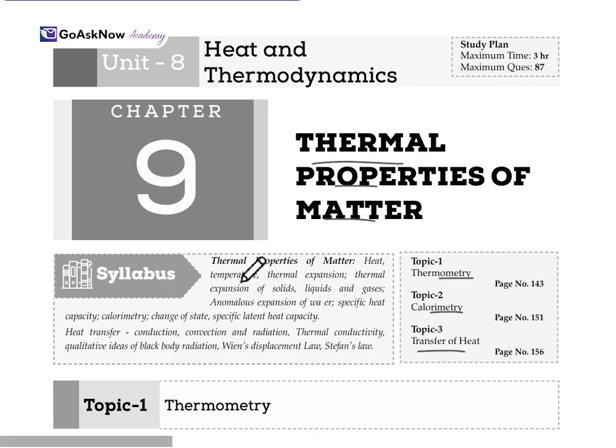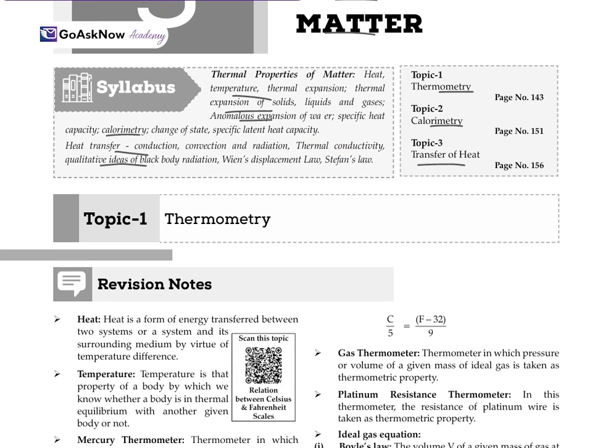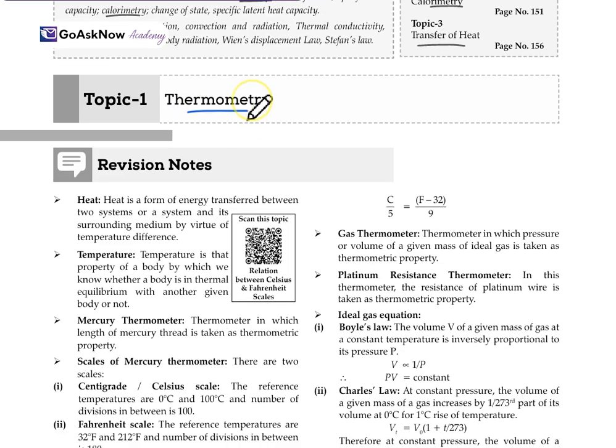Firstly, the syllabus of this chapter is heat, temperature, thermal expansion of solids, liquids and gases, anomalous expansion of water, specific heat capacity, calorimetry, change of state, specific latent heat capacity, heat transfer: conduction, convection, radiation, thermal conductivity, qualitative ideas of black body radiation, Wien's displacement law, and Stefan's law. So this is the syllabus which we are going to cover in this particular chapter. Let's move forward with topic 1, which is thermometry.